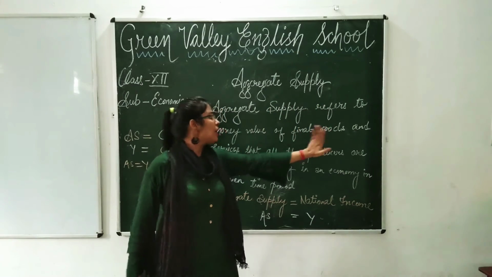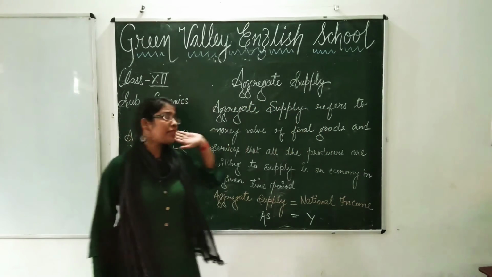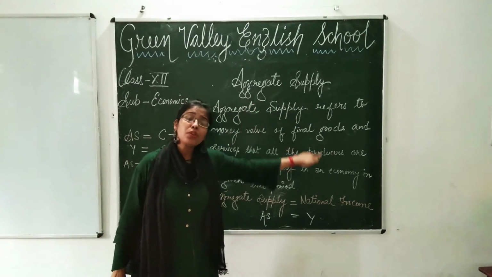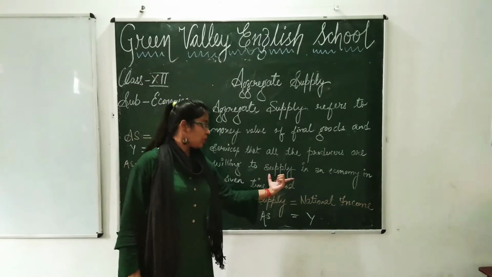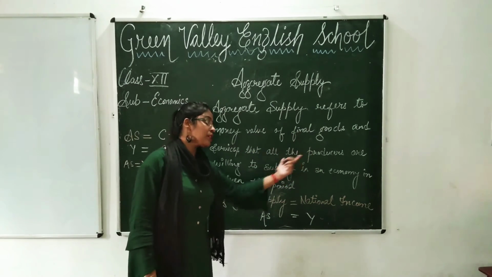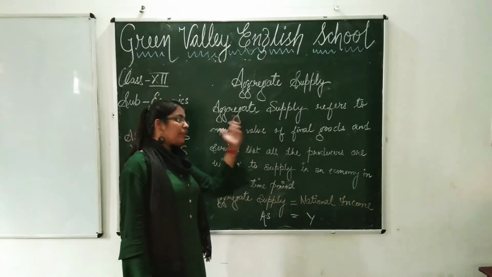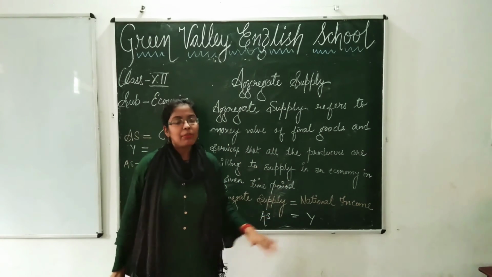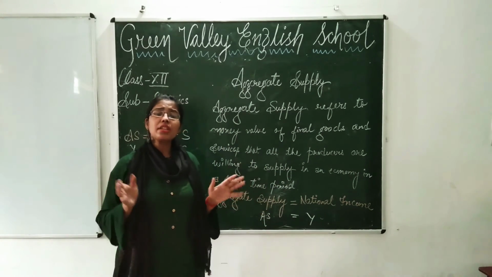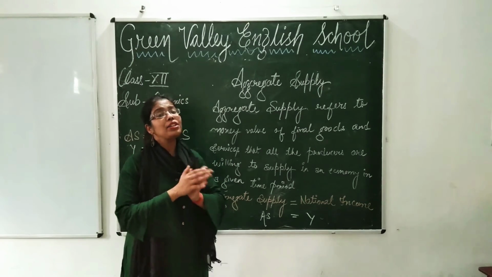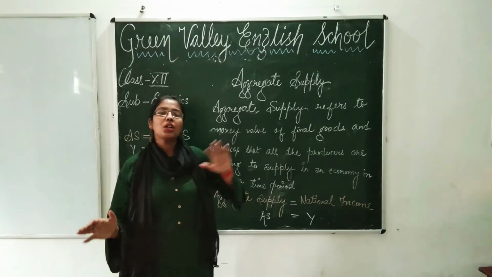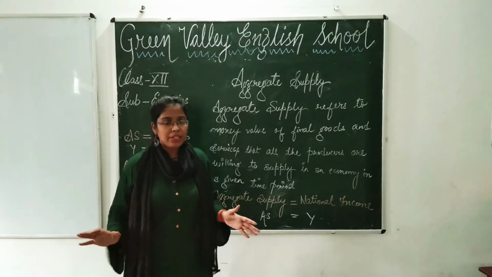Aggregate supply refers to the money value of final goods and services that all the producers in the market are willing to supply in an economy in a given time period. That means whatever goods and services are produced, the producers are willing to supply those goods and services in a given time period.